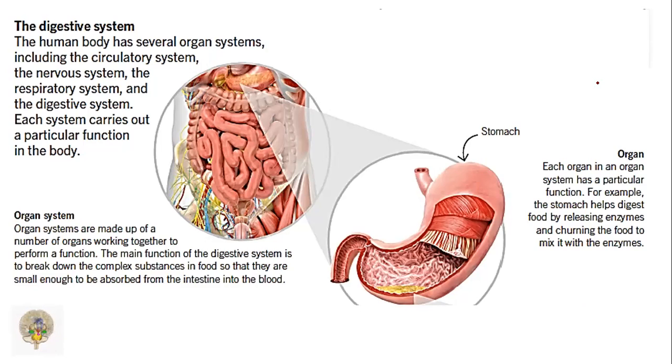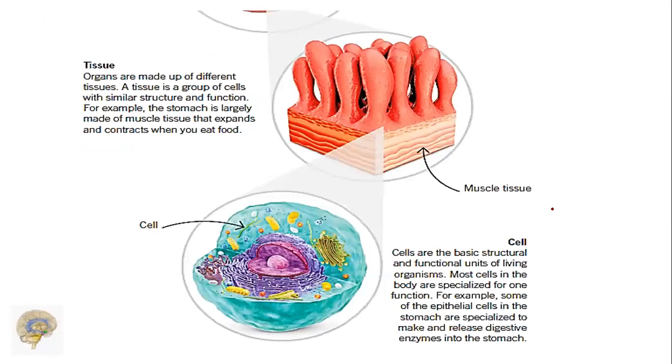This is the stomach. What about the organ? Here, each organ and organ system has a particular function. For example, the stomach helps digest food by releasing enzymes and churning the food to mix it with the enzymes. And tissue, you are observing the tissue here. What is tissue? Organs are made up of different tissues. A tissue is a group of cells with similar structure and function. For example, the stomach is largely made of muscle tissue, which expands and contracts when you eat food. So this is the muscle tissue we are observing in the picture here.